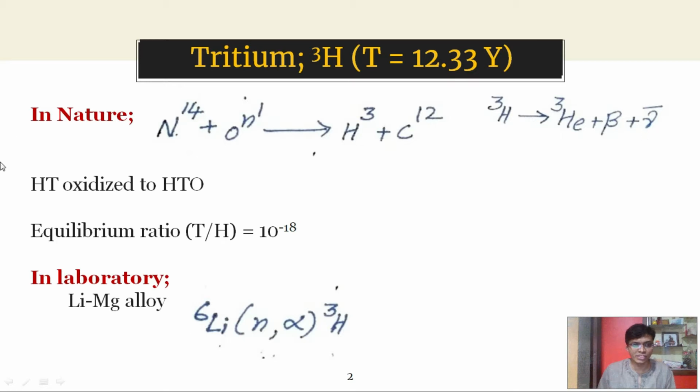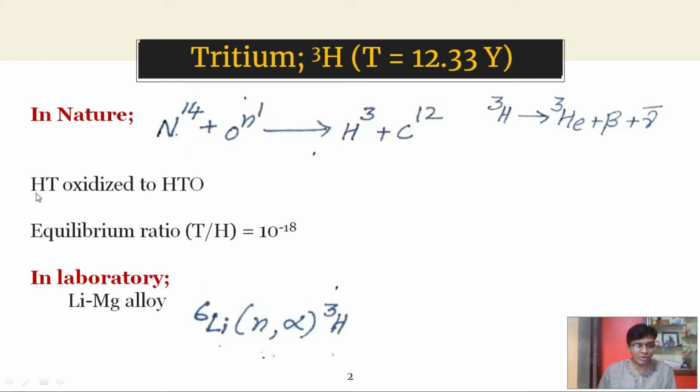In nature, this tritium is formed by irradiating atmospheric nitrogen with fast neutrons of cosmic origin. The formed tritium combines with normal hydrogen atoms and forms an H2 molecule, the same as H2 except that one of the hydrogen atoms is replaced by tritium.